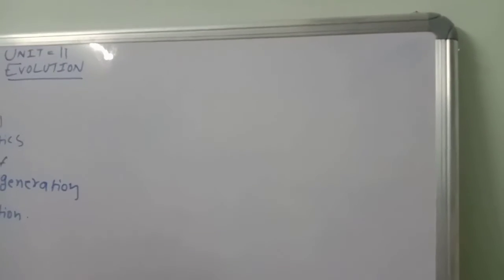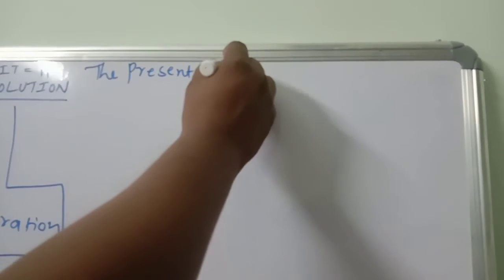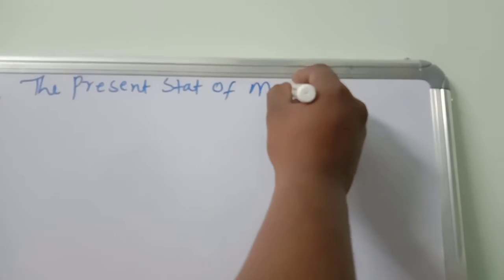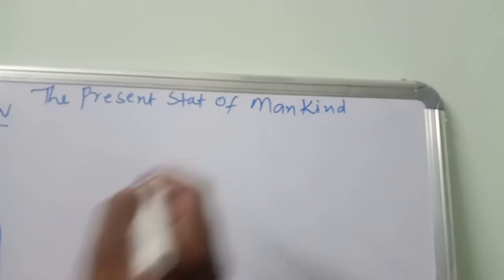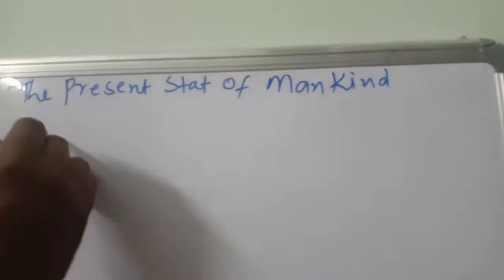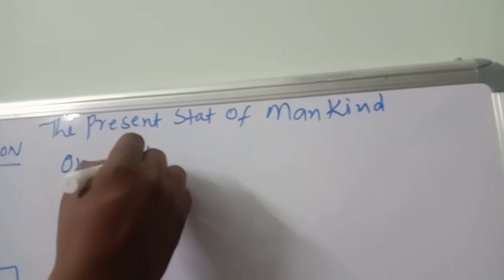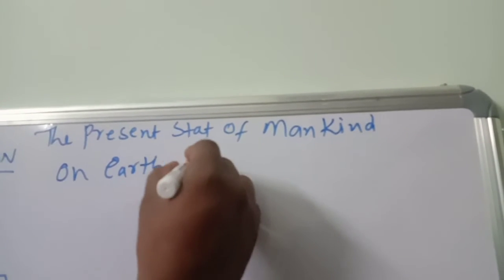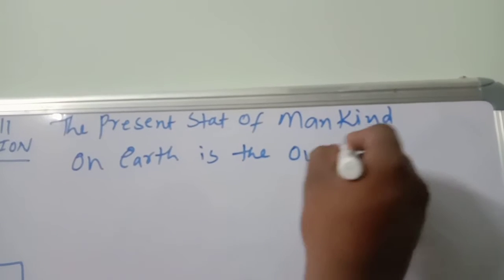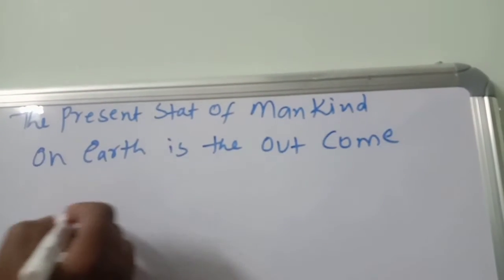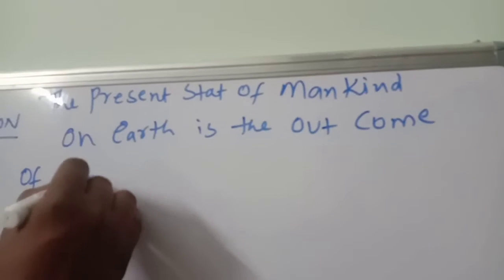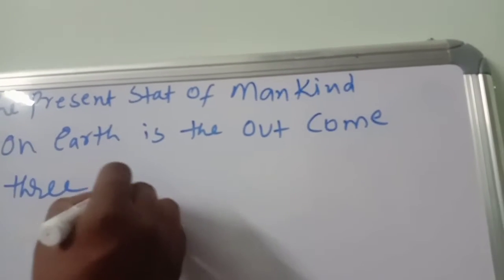The next concept I am telling is the present state of mankind on earth. The present state of mankind on earth is the outcome of three kinds of evolution.